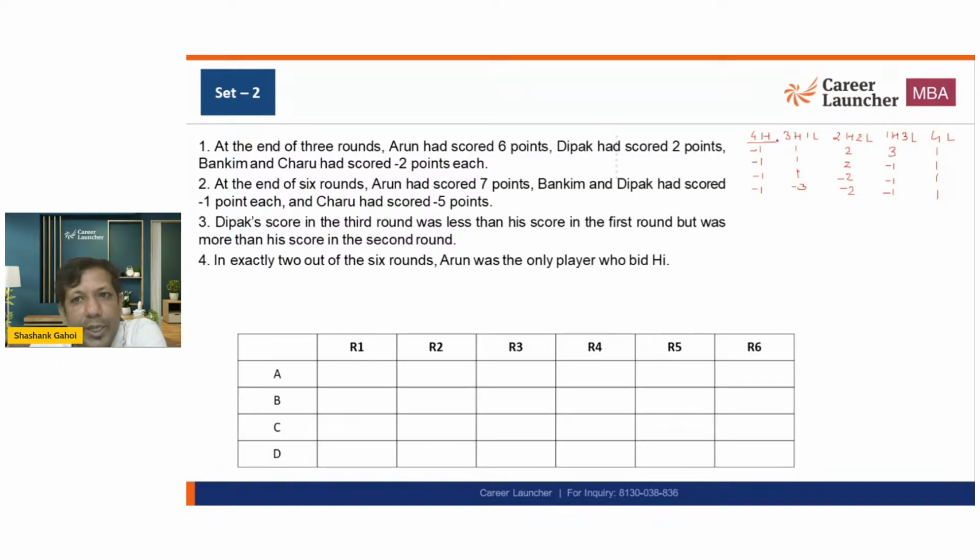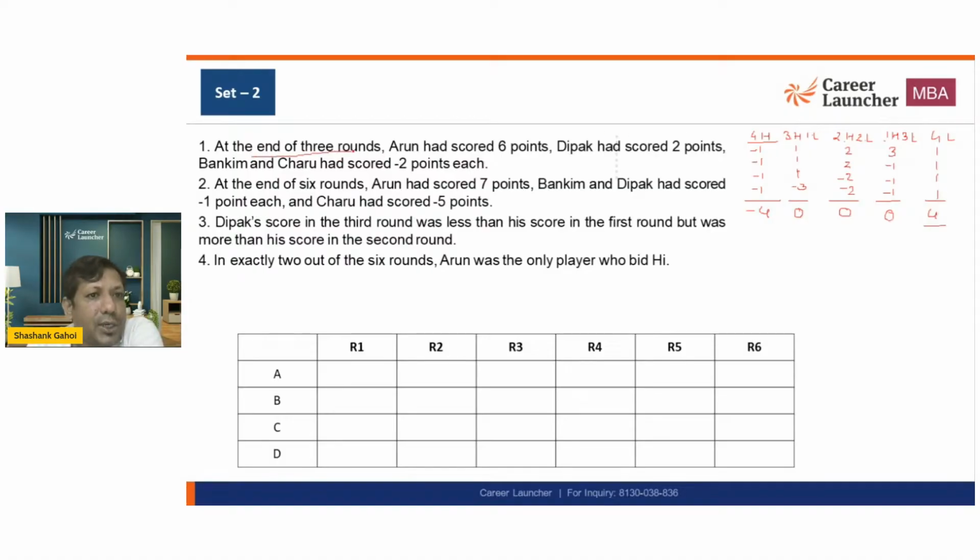If everyone is bidding high, what is the total sum of the round? That is -4. If 3 highs, 1 low, what is the total sum of the round? That is 0. If 2 highs, 2 lows, the sum is 0. If 1 high, 3 lows, that's 0. If 4 lows, the sum of the round is 4. ठीक है. Now it says that